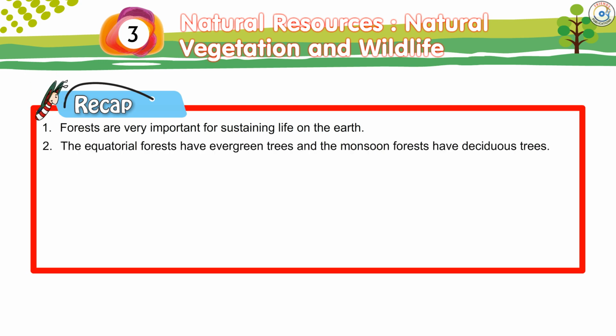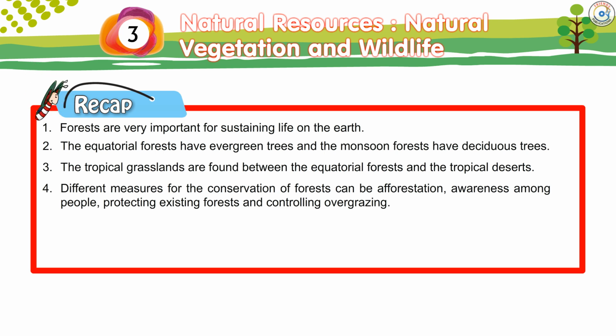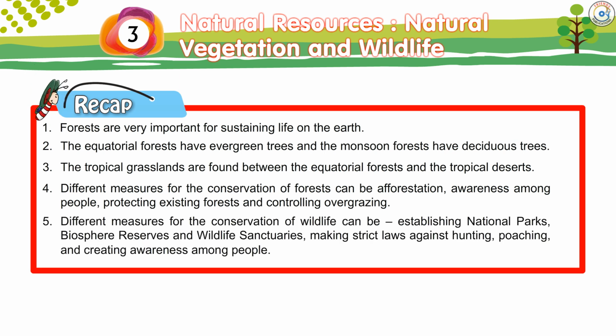The equatorial forests have evergreen trees and the monsoon forests have deciduous trees. The tropical grasslands are found between the equatorial forests and the tropical deserts. Different measures for the conservation of forests can be afforestation, awareness among people, protecting existing forests, and controlling overgrazing. Different measures for conservation of wildlife can be establishing national parks, biosphere reserves, and wildlife sanctuaries, making strict laws against hunting, poaching, and creating awareness among people.